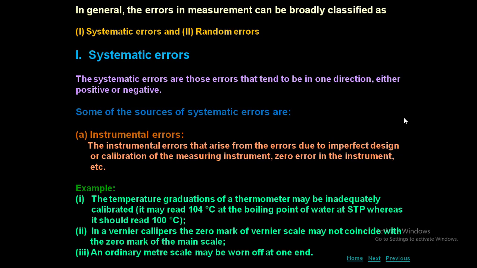Third one, an ordinary meter scale may be worn off at one end. Sometimes you see whenever you are going to purchase a new scale, you bring it to school and you are going to keep it on the table. Somehow your friends are going to talk to you and the scale is going to fall on the ground. Whenever it is going to fall on the ground, the edges are going to break. So because of this, it may lead to instrumental error also.